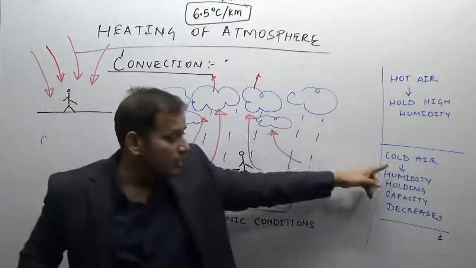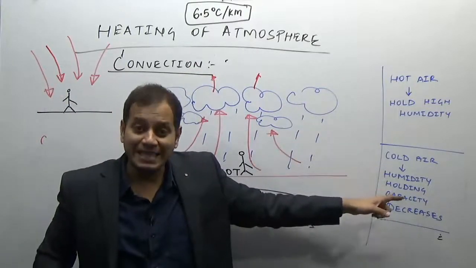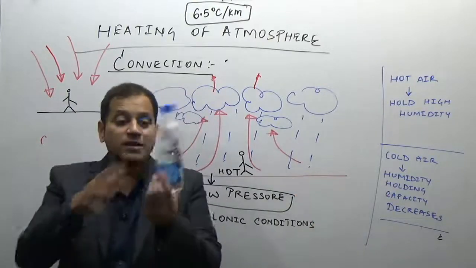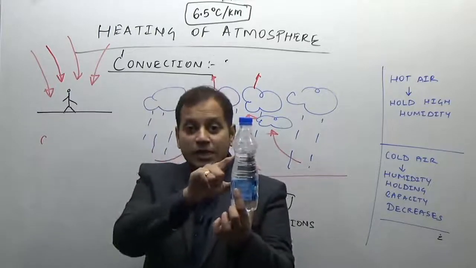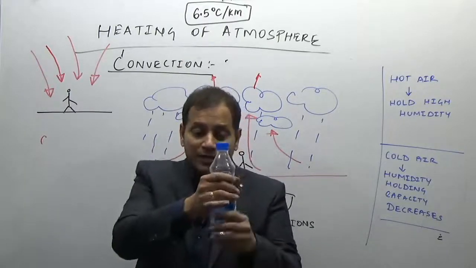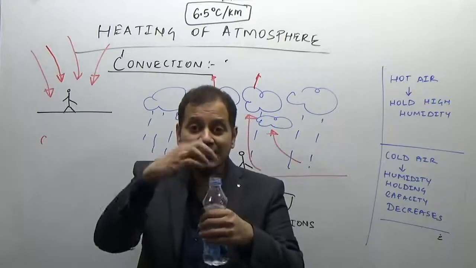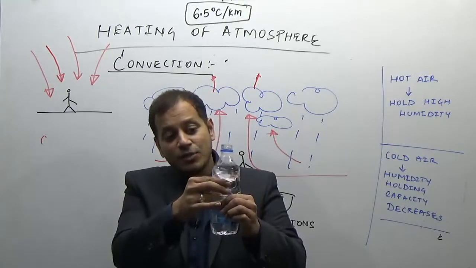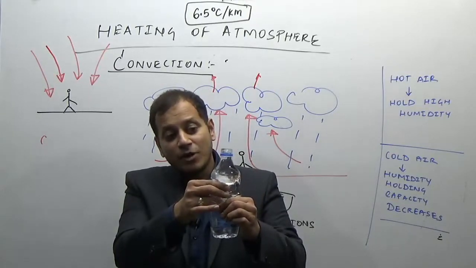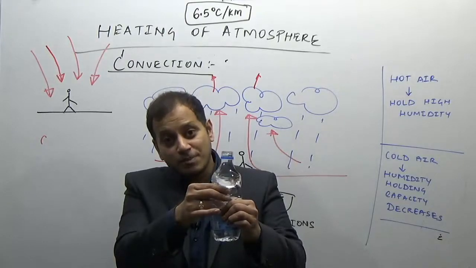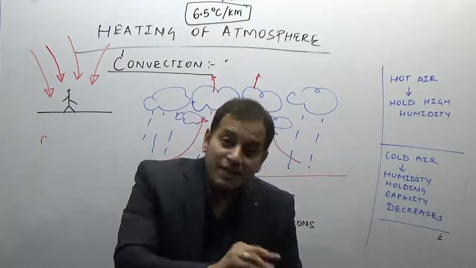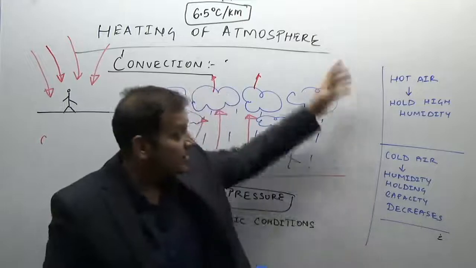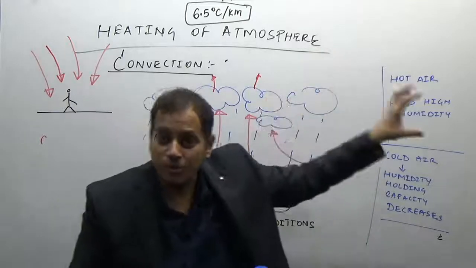getting cooled down, the cold air's humidity holding capacity is decreasing, and therefore it gives away extra water as rainfall. Now this is the bottle here. It has this much humidity holding capacity. If I cool this, the bottle will contract, or if there is a decrease in the size of the bottle, the extra water will rise up, and after some time, if the bottle cannot hold this water, the water will spill down. The same thing happens with the air: when it is rising upwards, it cannot hold the water because the temperature decreases, as the moisture holding capacity is directly proportional to the temperature.